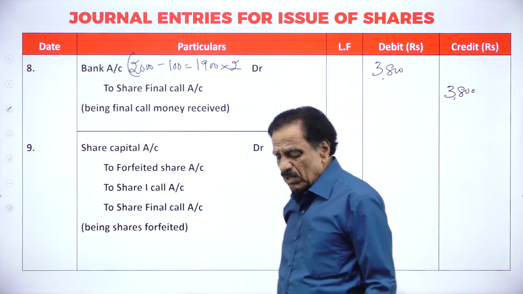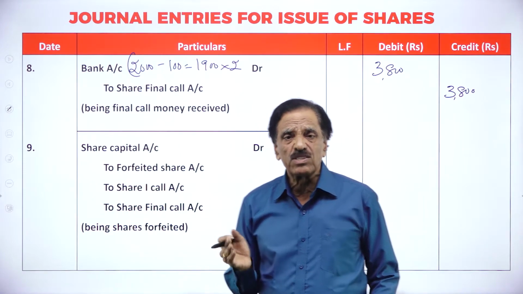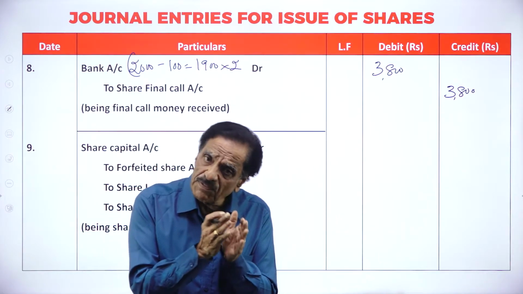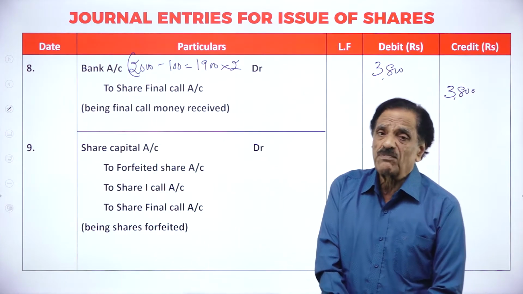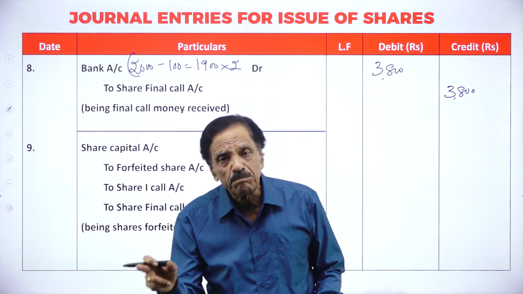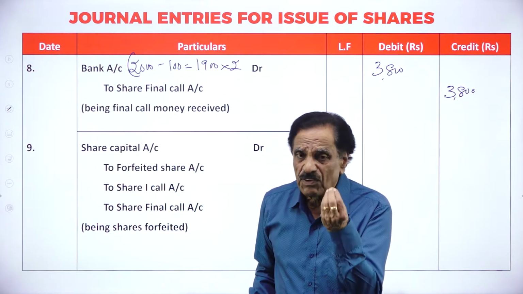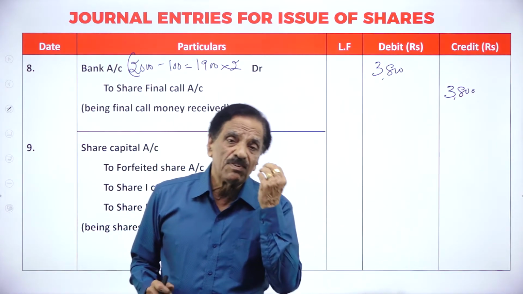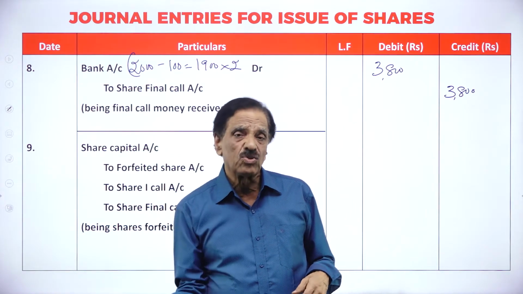Now the shares that have been forfeited are going to be reissued. So how many shares are forfeited? 40 of the first man, 60 of the second man. Totally 100 shares have been forfeited. Forfeited means cancelled. What is forfeiture? Cancellation of shares for the non-payment of allotment, the first call or the final call is called forfeiture. Why will the share be cancelled? They fail to pay. If he fails to pay allotment, a chance is given at the first call. If he fails to pay the first call, a chance is given at the final call so that they can pay.